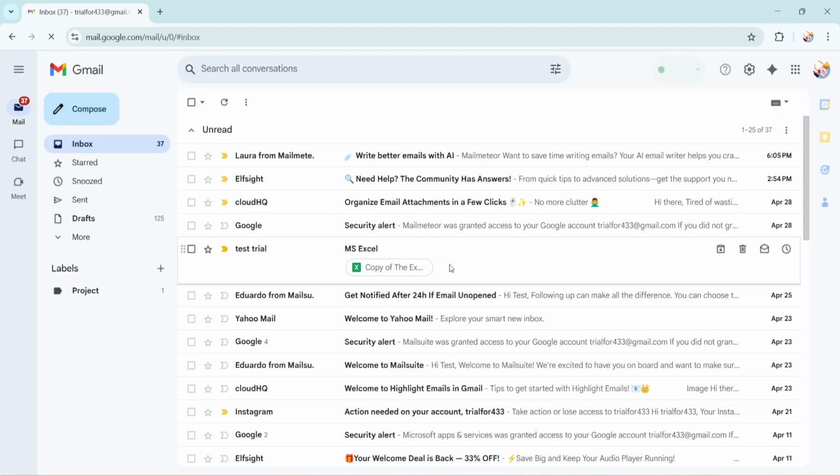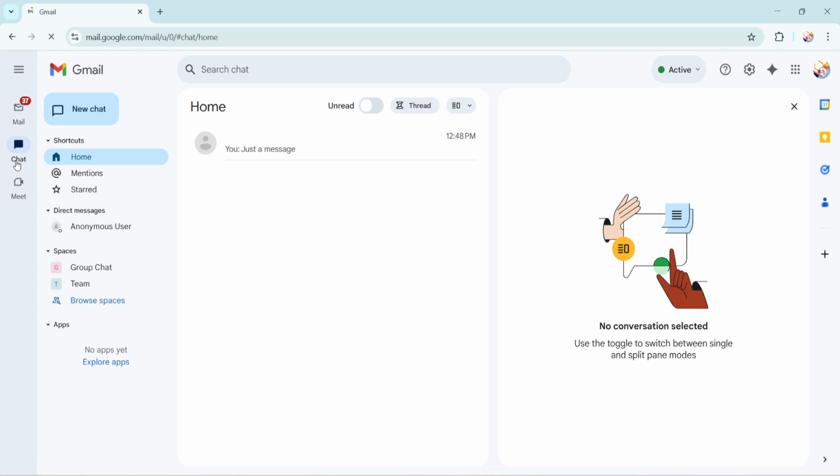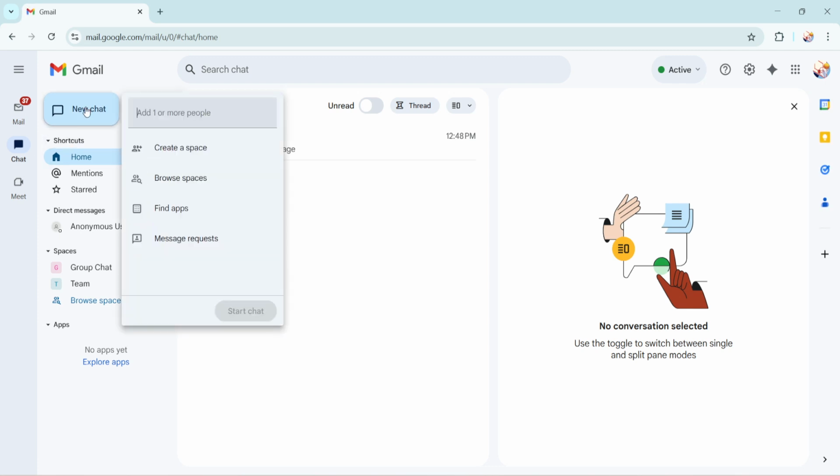Now return to your inbox, and you should see the chat icon located typically on the left side of the screen. Click on it and you will enter the chat interface. Here you can start a new conversation by selecting the New Chat button. When you click on this, a search bar will emerge. It's time to type in the email address of the person you want to chat with. Make sure to double check the email address to ensure you're contacting the right person. Once you've input the correct email address, click on Start Chat.